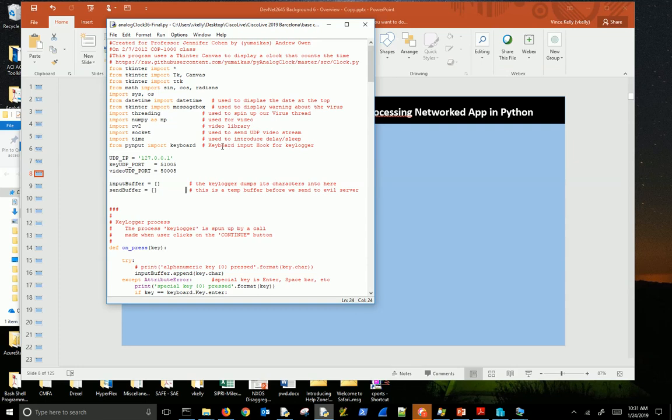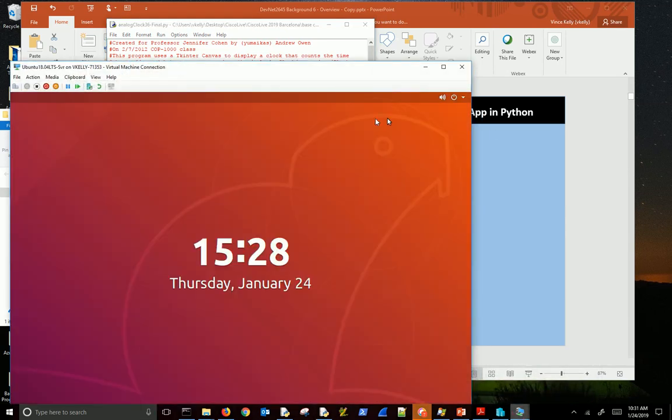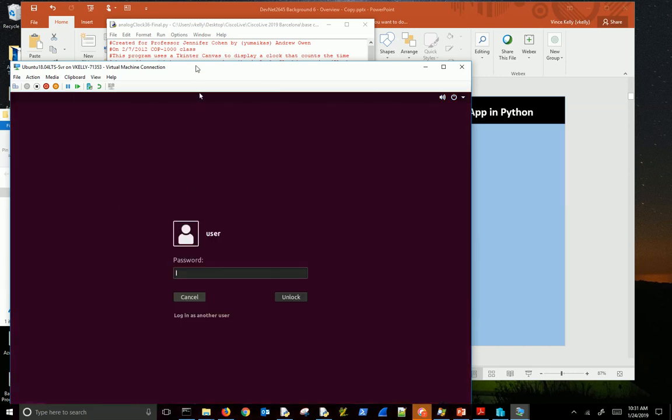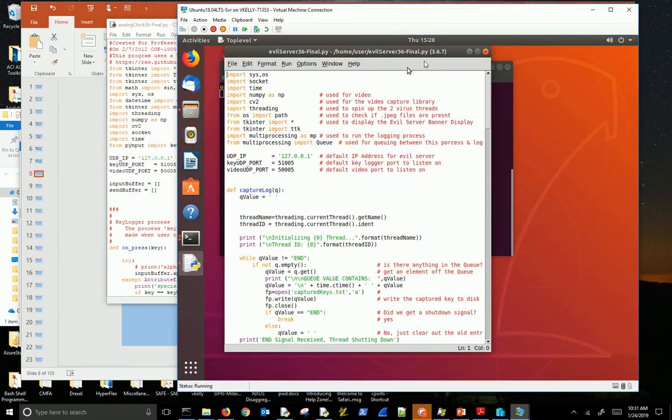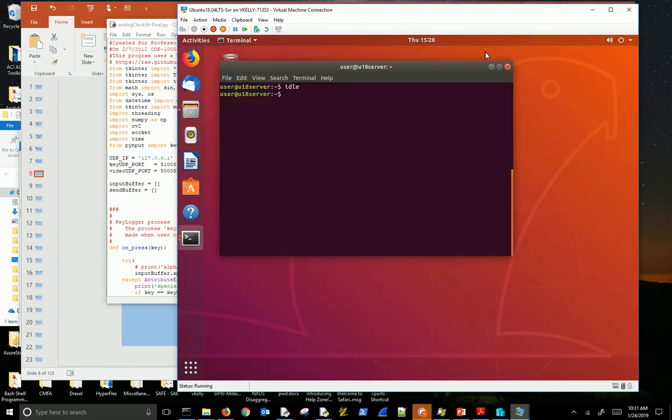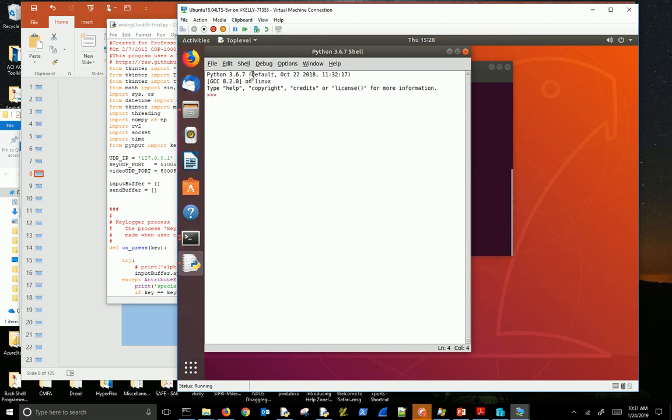So let's fire up. Well, first let's go over to the other side. Let's bring up our evil server. So again, this is the Ubuntu 18.04 LTS, and the username is user and the password is user. So what I've done on this is, let me shut this down. I've installed the IDLE interpreter, the 3.0 IDLE interpreter. So to start it up, all you have to do is start up IDLE. It brings up the IDLE interpreter, and I've dumped